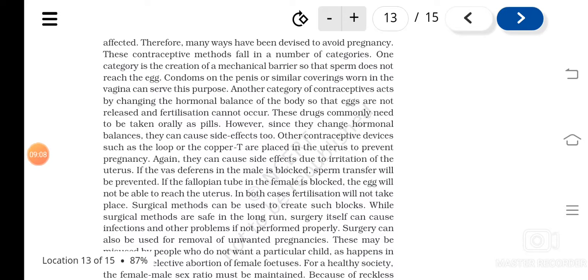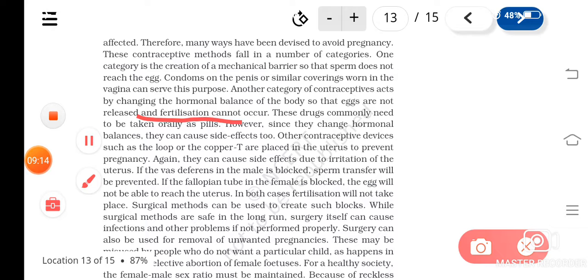Another method is by changing the hormonal balance. We know about ovulation, I told you. What is ovulation? The release of the ovum. This happens around the middle of the menstrual cycle, and all these processes, regeneration, degeneration, ovulation, are under the control of hormones. So there is another category of contraceptive methods that changes the hormonal balance of the body so that eggs are not released. If ovulation is prevented, then there cannot be any fertilization, isn't it?